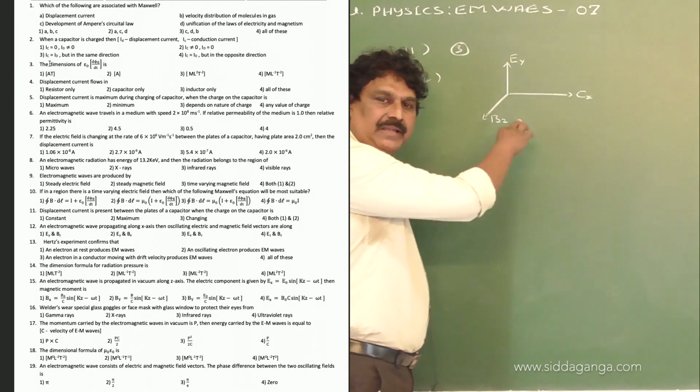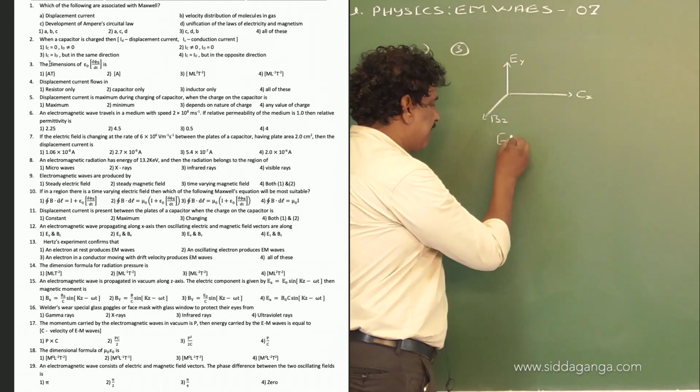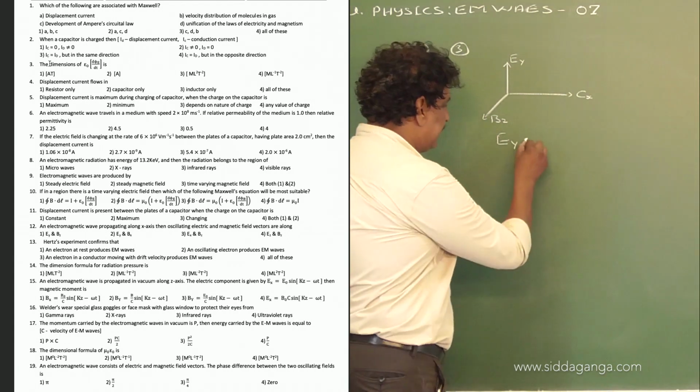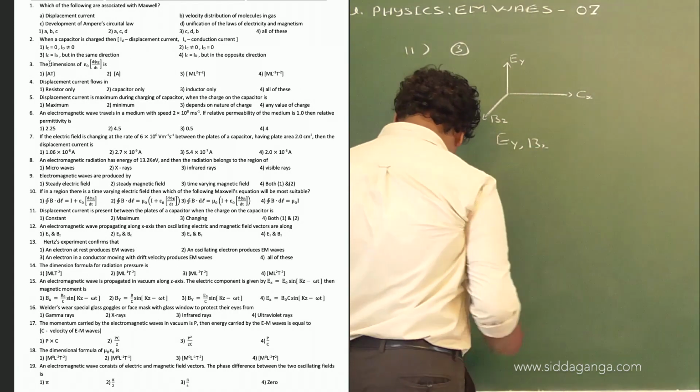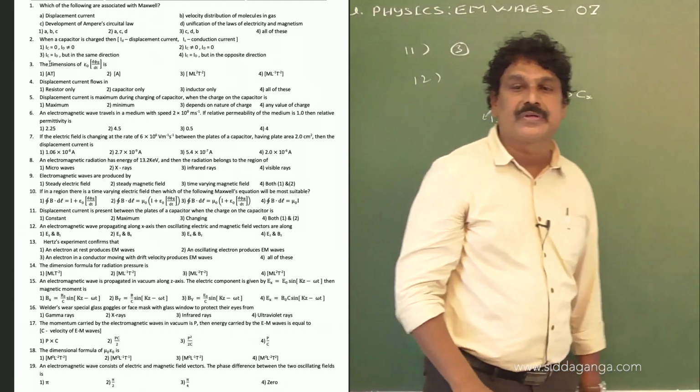Therefore, the electric field is Ey and the magnetic field is Bz. So option 1 is the right option for question number 12.